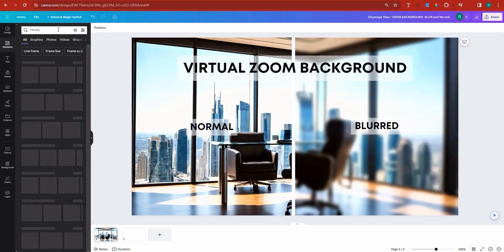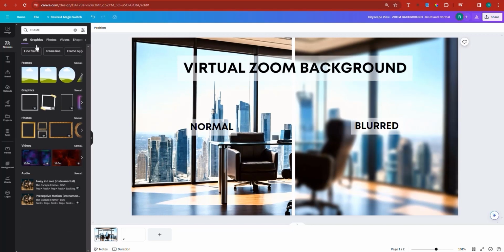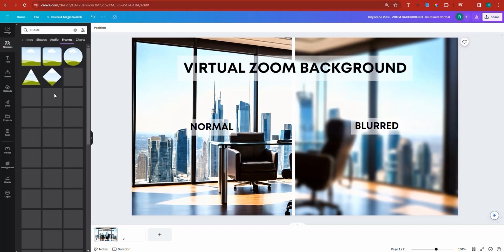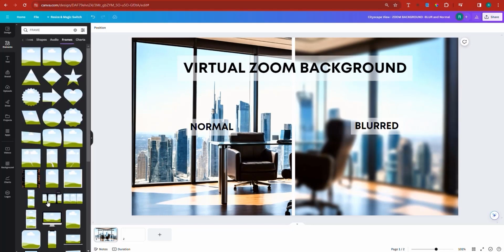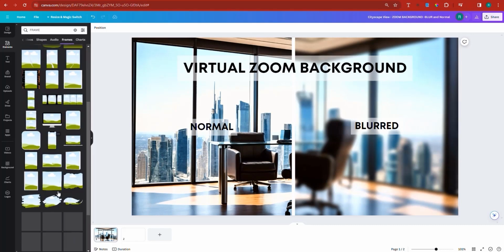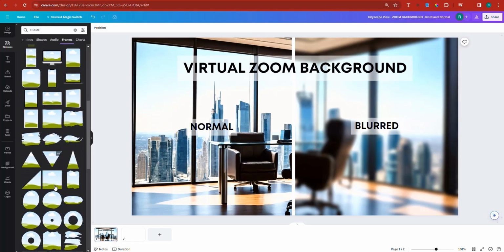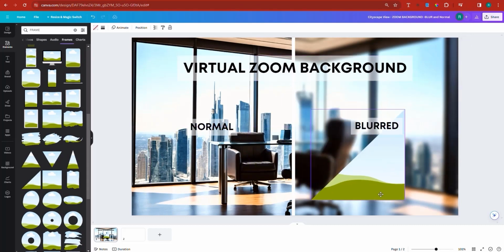If you look for a frame, there's plenty of frames that you can find here. If you click See All, it will show you all the frames. And then in the frames, there's a lot of frames. The frames that they have used are basically these types. I think that this one is what they have used.